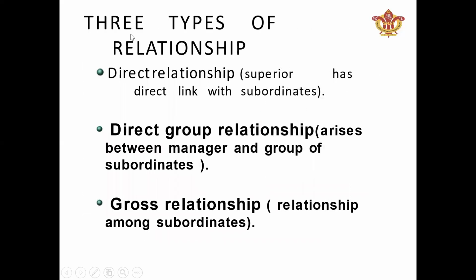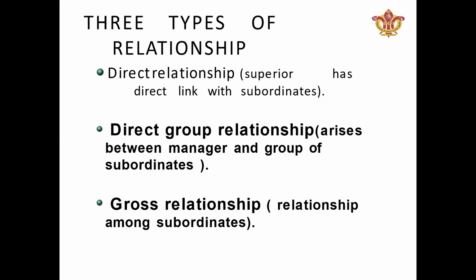According to Graicunas, there are 3 types of relationship. First is direct relationship, another is direct group relationship, and the third is cross relationship. What is direct relationship? The superior has a direct link with the subordinate. It is a very direct kind of relationship, where the superior is directly coordinating, interacting and communicating with the subordinates.